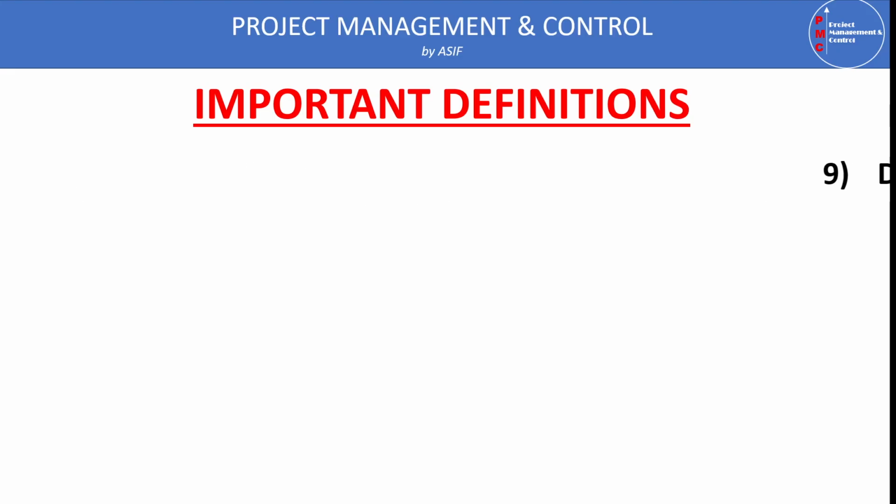Now, the delay fragment. When we are preparing an extension of time claim, the contractor normally needs to add additional activities in the program. You can consider this additional activity as a model, like creating a model for this delay event or delay sequence of activities. So the delay fragment is a model prepared in terms of activities that are linked logically with each other.